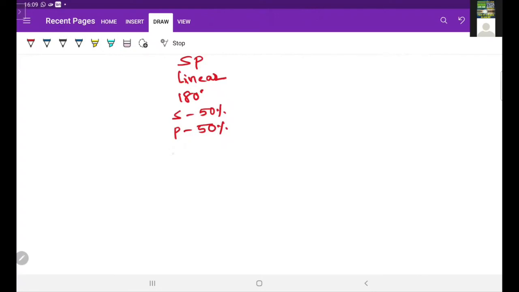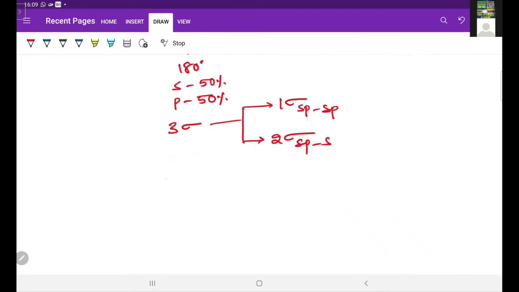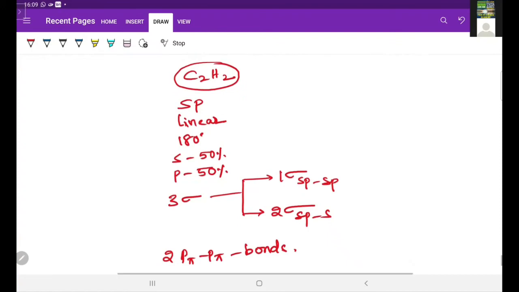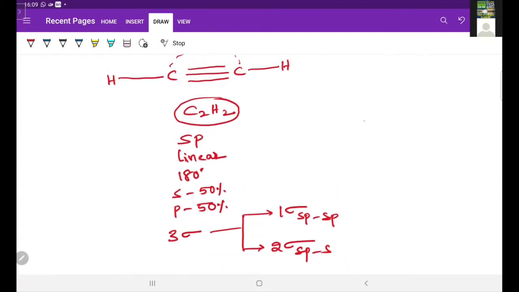And here total 3 sigma bonds are present. In that, one sigma bond is formed by sp-sp overlapping, and remaining 2 sigma bonds are formed by sp-s overlapping, and total 2 pi bonds are there. Those are p-pi bonds. Okay, so this is information about C2H2 molecule. In this, around the carbon, we are having one triple bond.